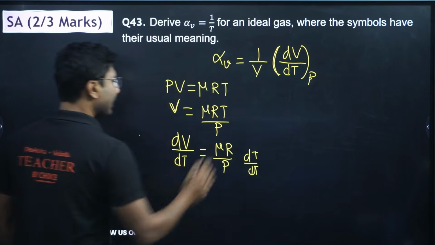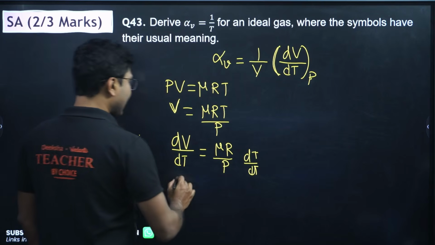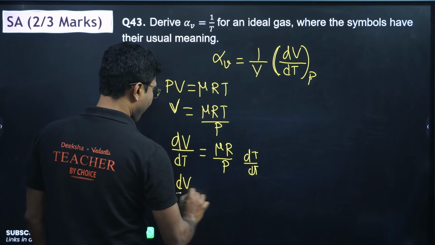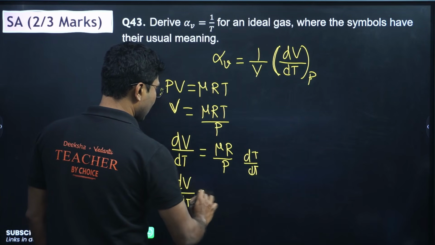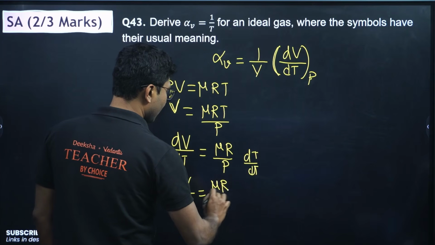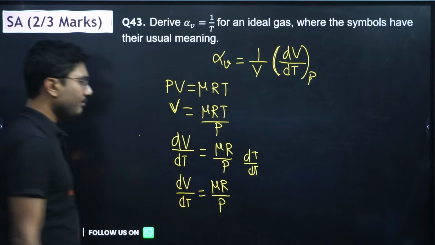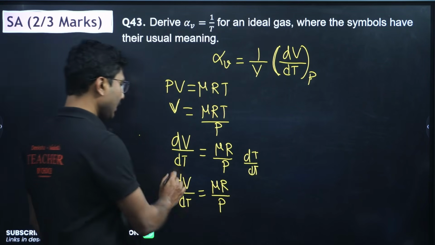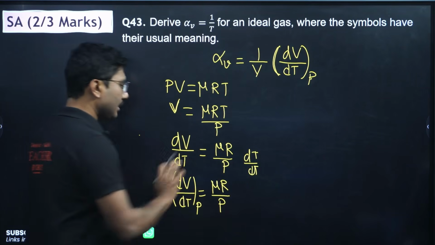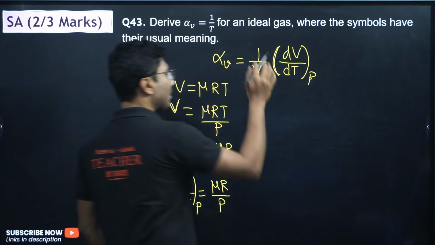Now dT by dT is obviously 1, so we get dV by dT equals mu R by P. dV by dT at constant pressure is basically mu R by P. So let's put that value over here.